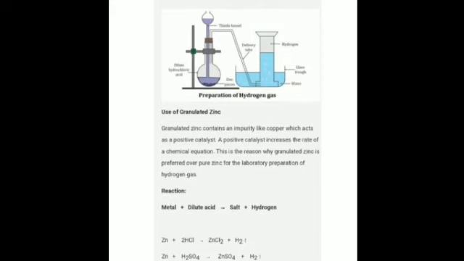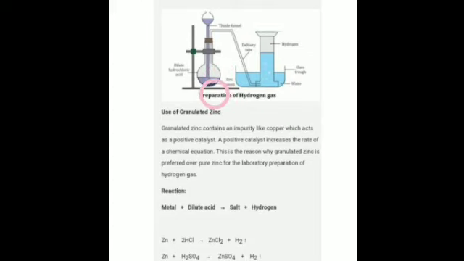So, we take a few zinc granules in a clean flat bottom flask and fix a rubber stopper on the mouth of the flask. This is the rubber stopper and we place a thistle funnel. And through the other hole we have a delivery tube. At the other end of the delivery tube we have a beehive shelf placed and the water taken in a trough. Is that clear? So, what do we do? We pour dilute sulfuric acid through the thistle funnel until all the zinc granules are covered with the acid. Is that clear? This should be the position, otherwise whatever hydrogen gas will be evolved should touch the surface of the acid.